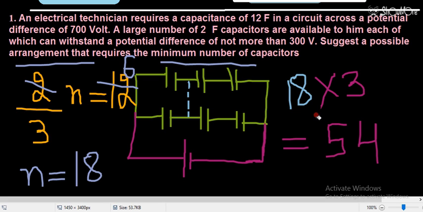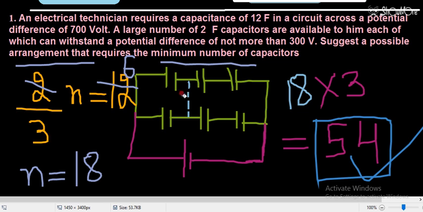So I hope you got the concept. Students, by connecting 4 capacitors in a single row, you can also obtain the capacitance of 12 farad. But in that case, the number of capacitors will increase. If you connect 4 capacitors in a single row to get 12 farad capacitance, you need more capacitors. So this is the minimum number.